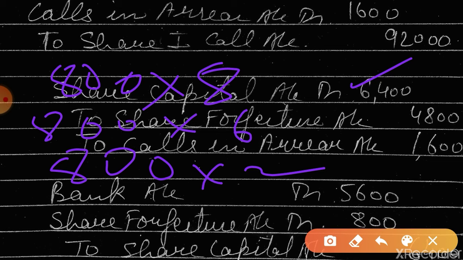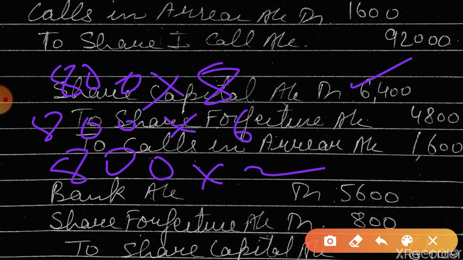At the time of forfeiture of shares issued at premium, there are two conditions. One condition is in this question, and the other condition I'll tell you again in the next lecture. So what is this condition?